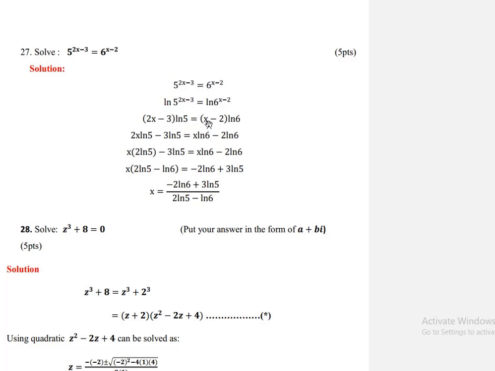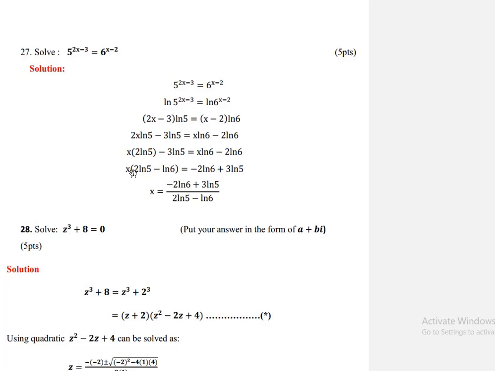ln 5 is equal to x minus 2 ln 6. Then again, multiplying inside, twice of x ln 5 minus 3 times ln 5 is equal to x ln 6 minus 2 ln 6. Next, taking x out, we get x into 2 times ln 5 minus 3 times ln 5 is equal to x times ln 6 minus 2 ln 6. Rearranging, we move this x here and take x as common.